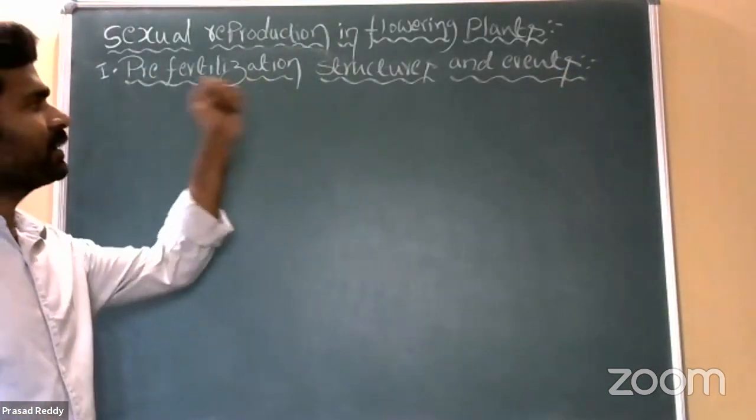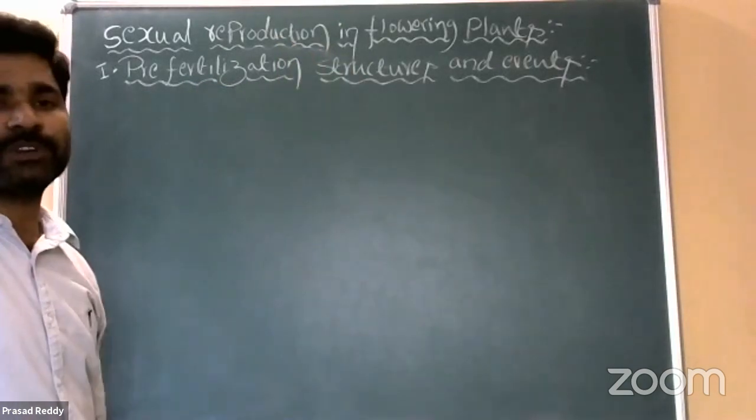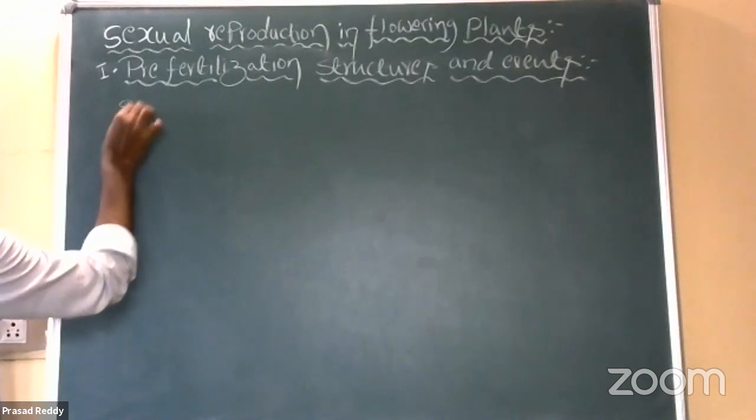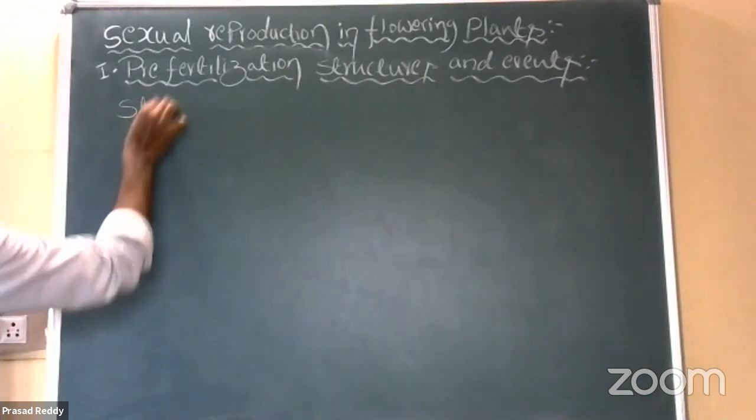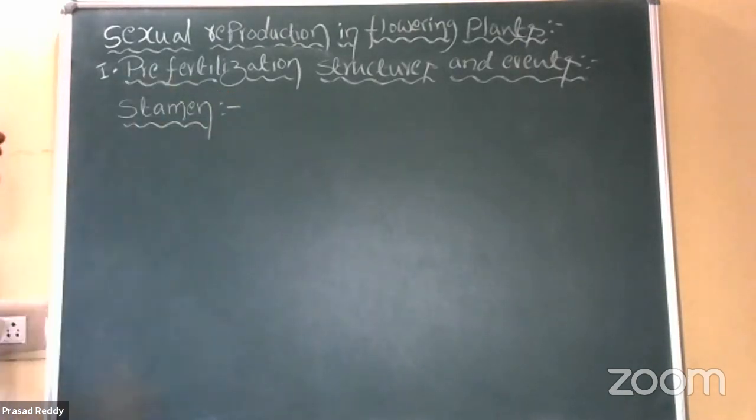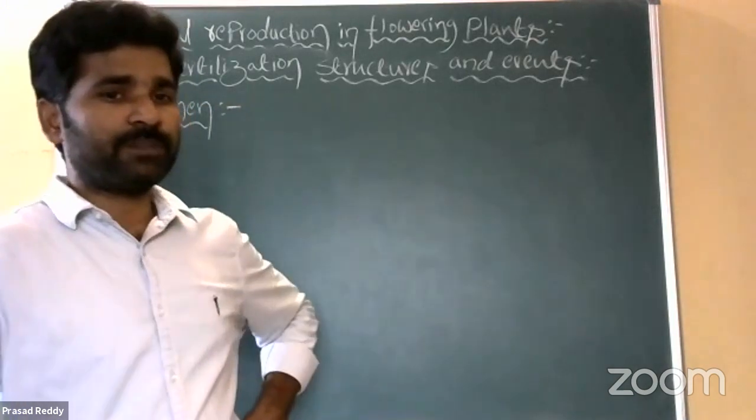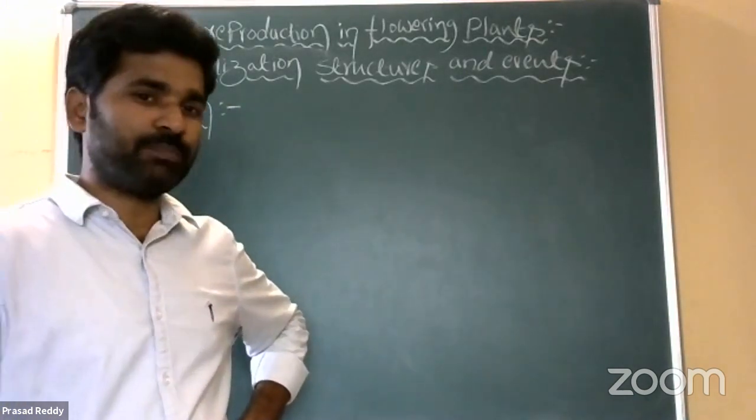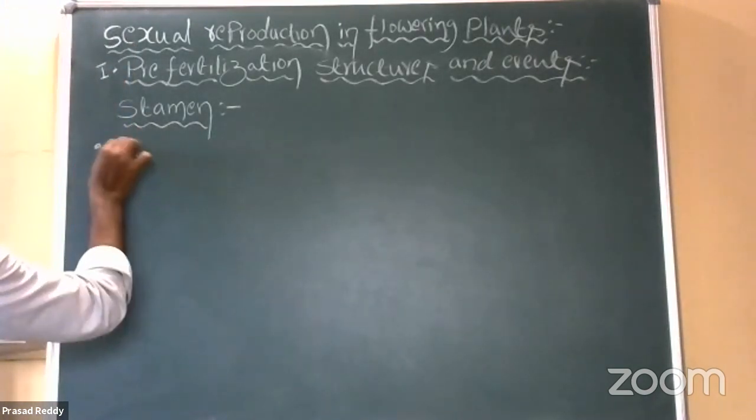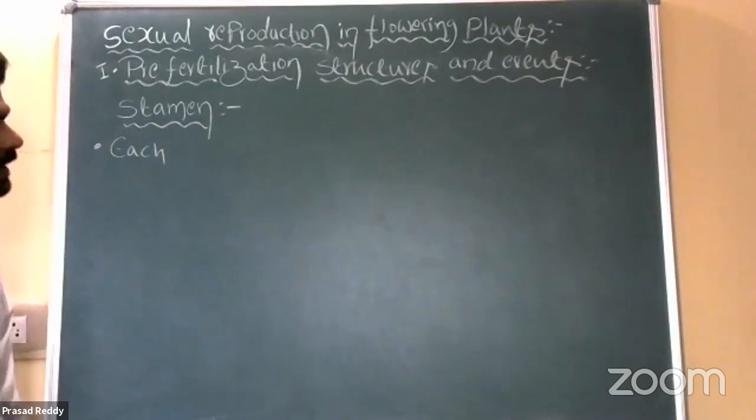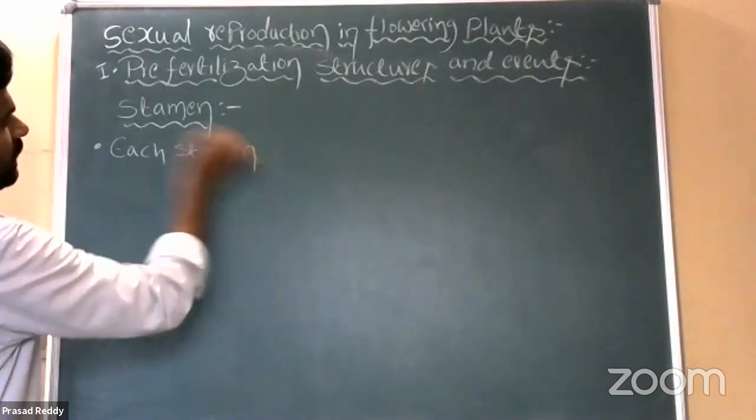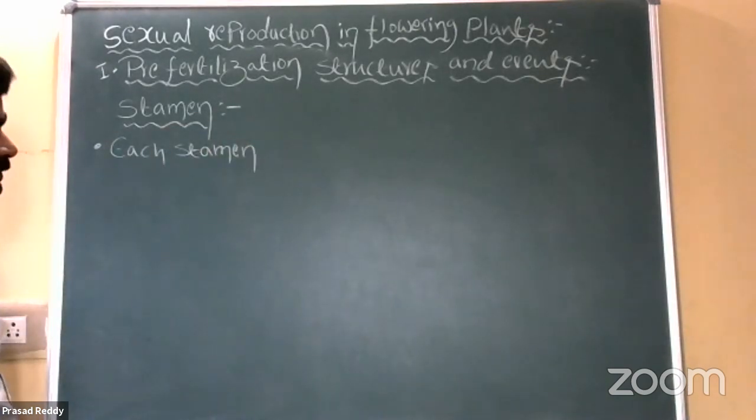Before gametogenesis and gamete transfer, what structures also participate in pre-fertilization events? The best example is the stamen. Just now we discussed what a stamen is. It comes under the third whorl, the androecium. Androecium is composed of small subunits called stamens, and each stamen represents a male reproductive structure.